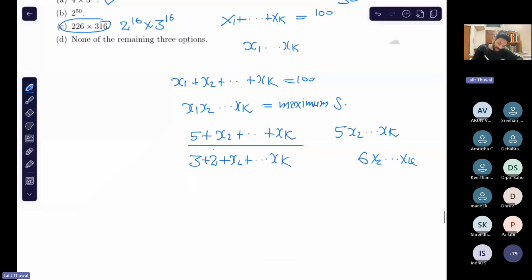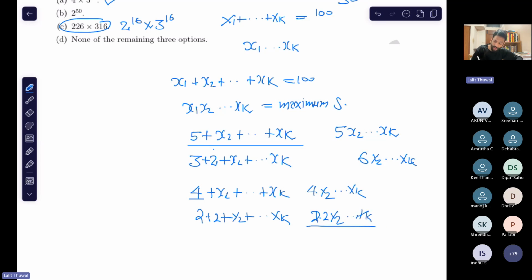And if some term is 4, for simplicity, say some term is 4, then you can again break it into 2 plus 2 and get the same product. So yes or no? If some term is 4, then we can find another partition which gives the same product. Just break 4 into 2 plus 2. The product would be the same, 2 into 2. So no need to consider those partitions which have terms greater than 3. Yes or no?